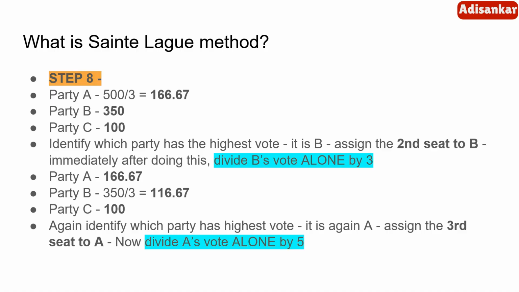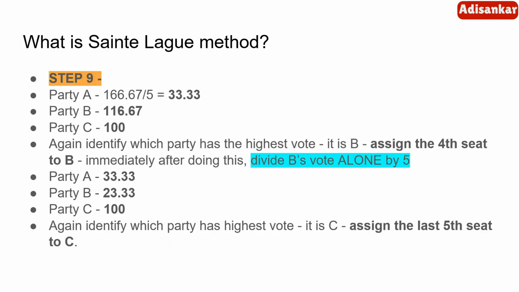Immediately after doing this, B's vote alone is divided by 5 and the remaining votes are kept the same. So now the list looks something like party A 166.67, party B 70, party C 100. Again identify which party has the highest vote. It is A. Assign the third seat to A. Now divide A's vote alone by 5. Why 5? As I already told, the divisor goes like 1, 3, 5, 7, 9, 11, etc. So we again do the process and the number of votes look like 33, 70 and 100.